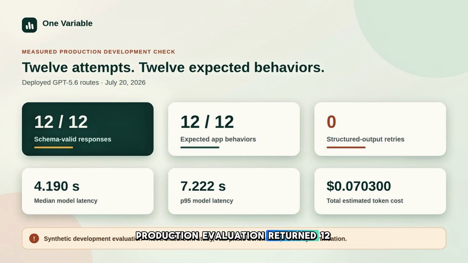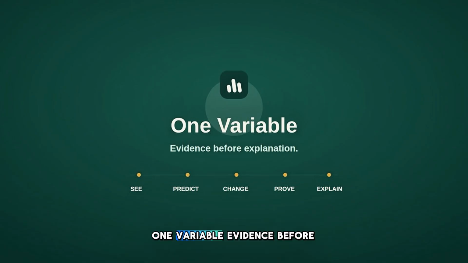Production evaluation returned 12 of 12 schema-valid expected behaviors with 0 retries. One variable, evidence before explanation.